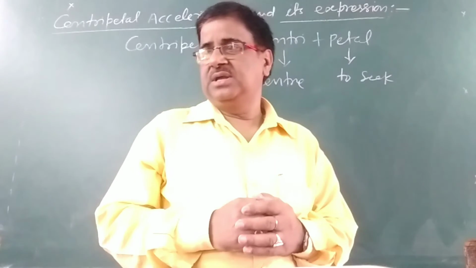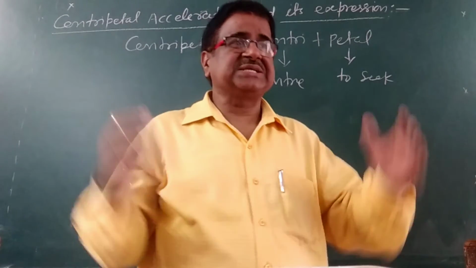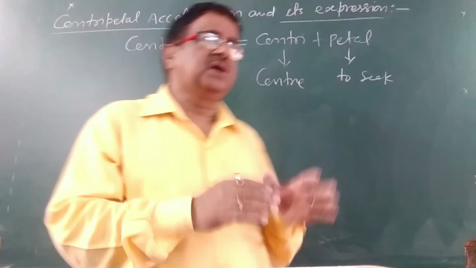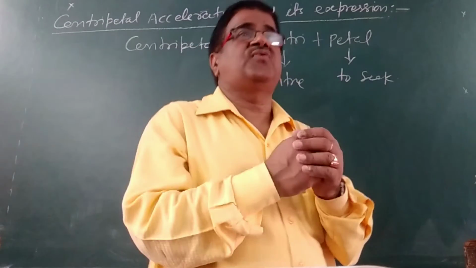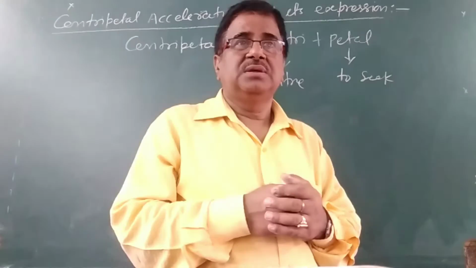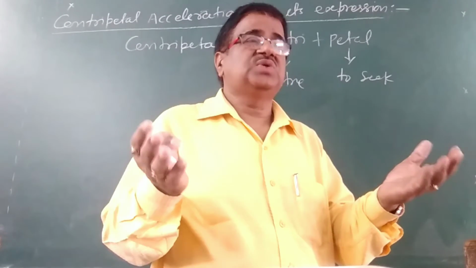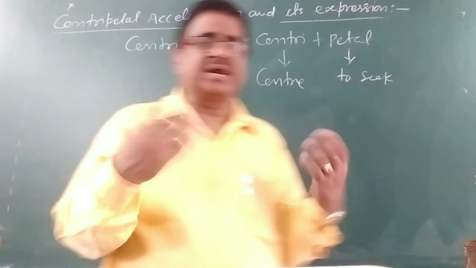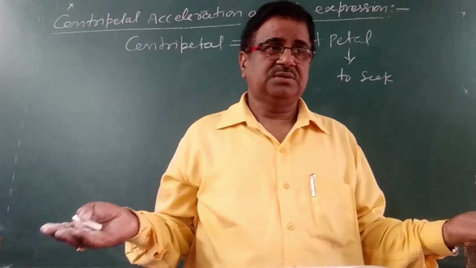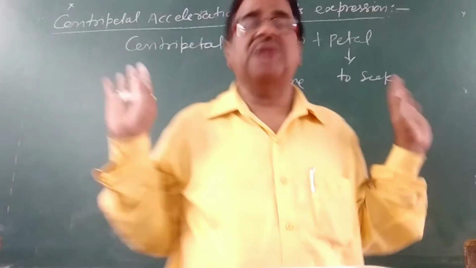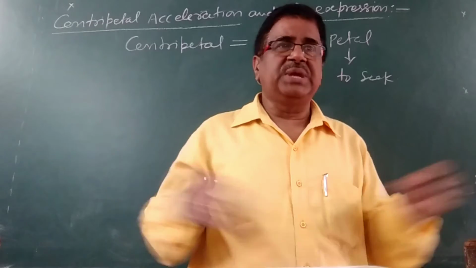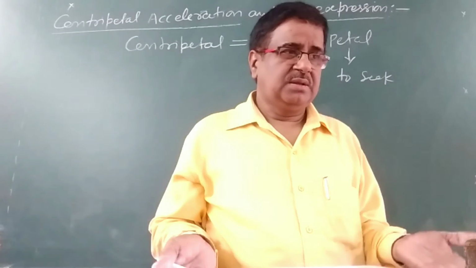Centripetal acceleration means the acceleration which always seeks the center of any circular path. That is, the acceleration which is always directed towards the center of the circular path. This means the motion of the object should be circular.